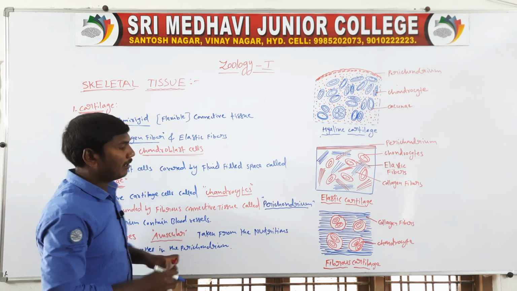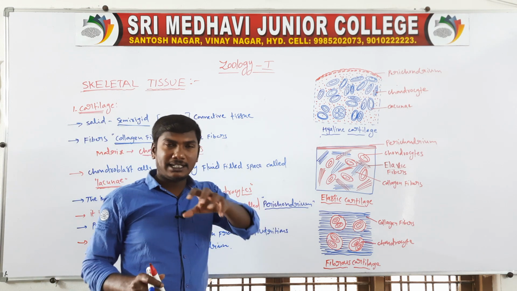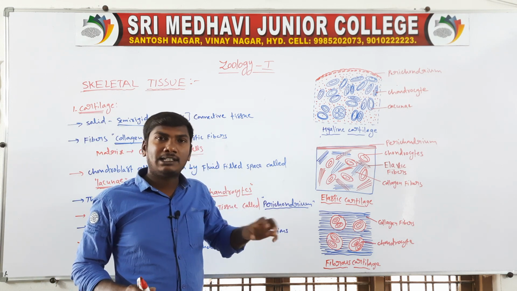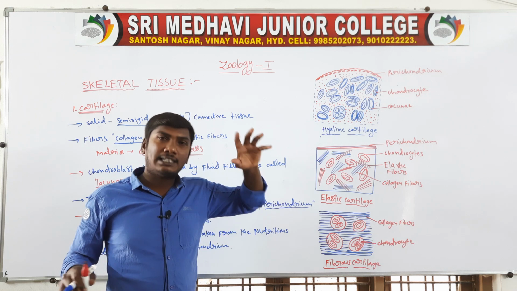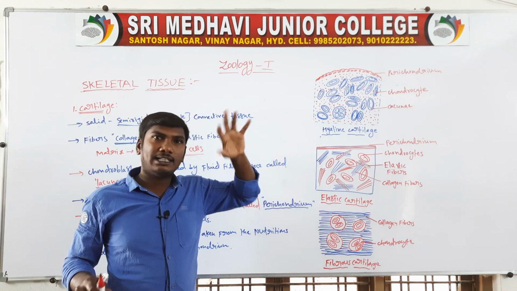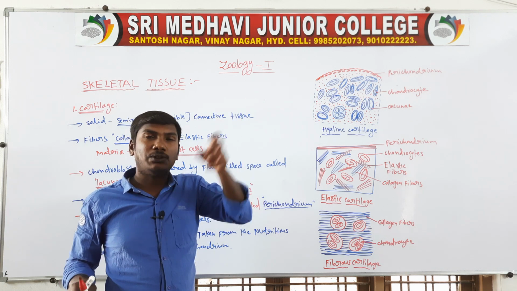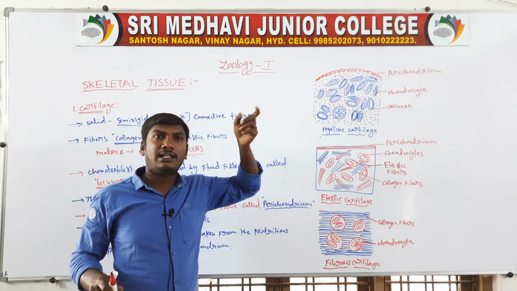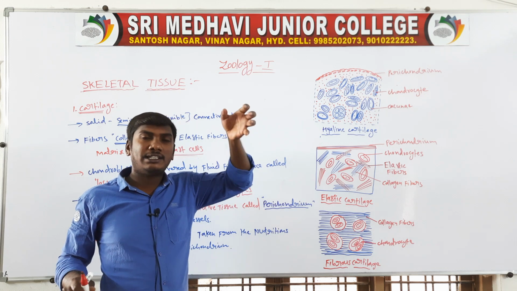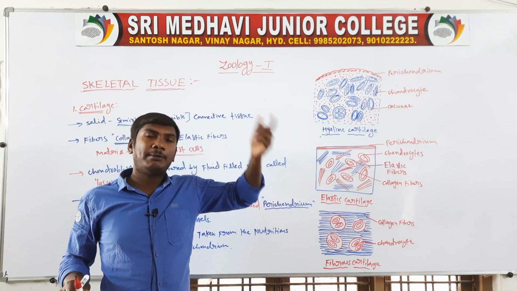So the pericardium is present with blood vessels. In the cartilage, there are no blood vessels. The blood vessels of the pericardium carry the nutrition, and the nutrition diffuses from the pericardium into the cartilage.